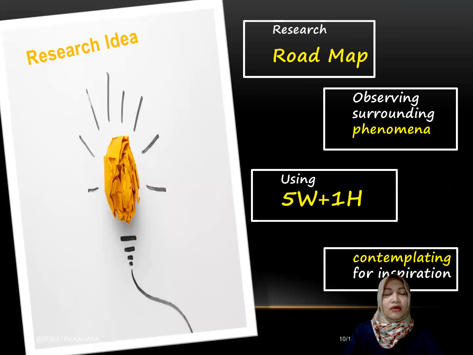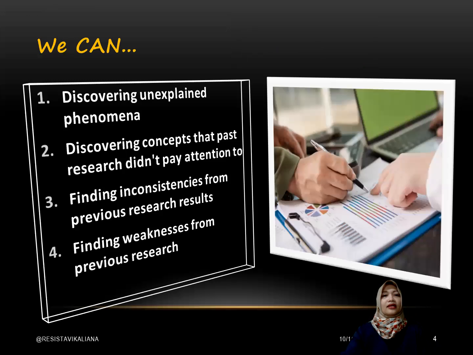Bapak Ibu, as we know, to find research idea, we should have research roadmap and then observe surrounding phenomena using 5W plus 1H: what, where, when, who, why, and also how. And we can do contemplating for inspiration to find research idea.